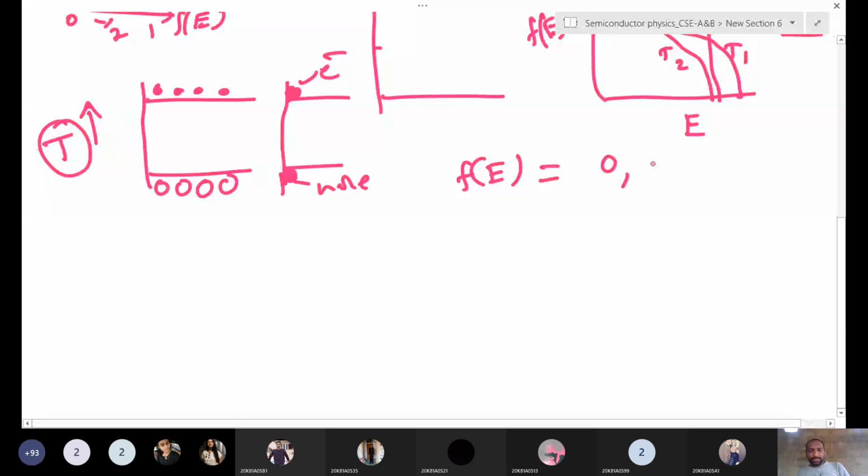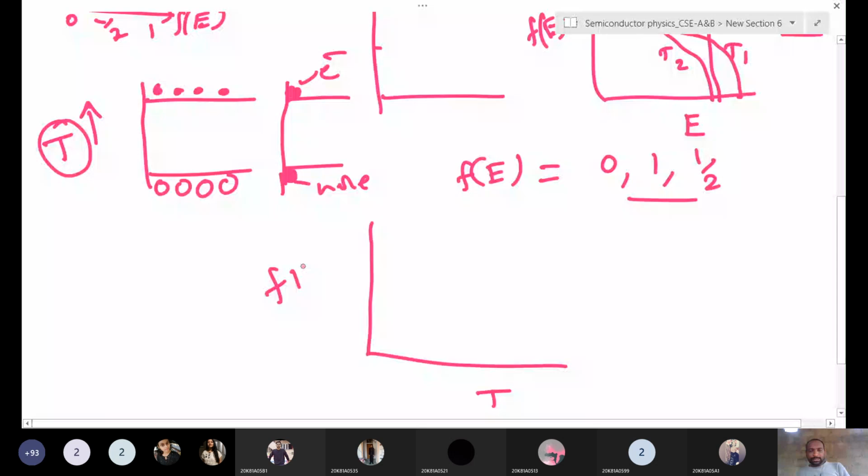Suppose at 0 Kelvin, the probability is 1. That is, f of E is equal to 1 at 0 Kelvin. That means what? All states are filled in the valence band only. In the valence band, all states are filled with electrons. These are bound electrons.